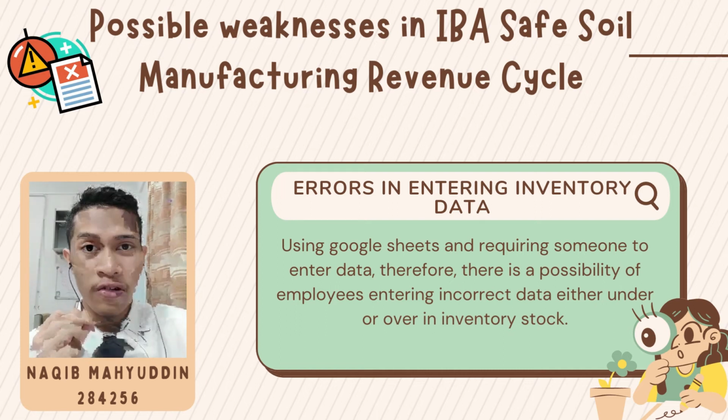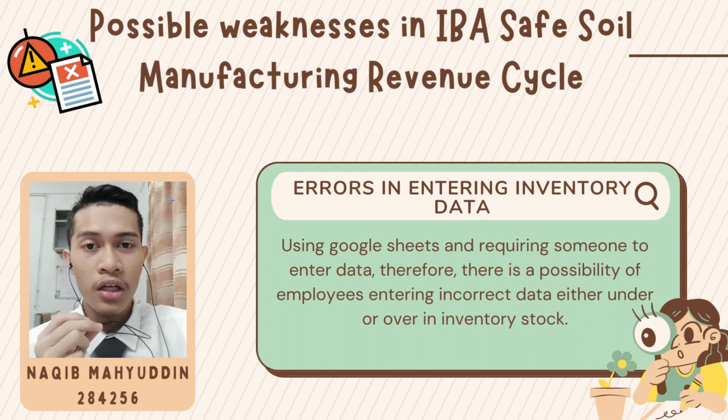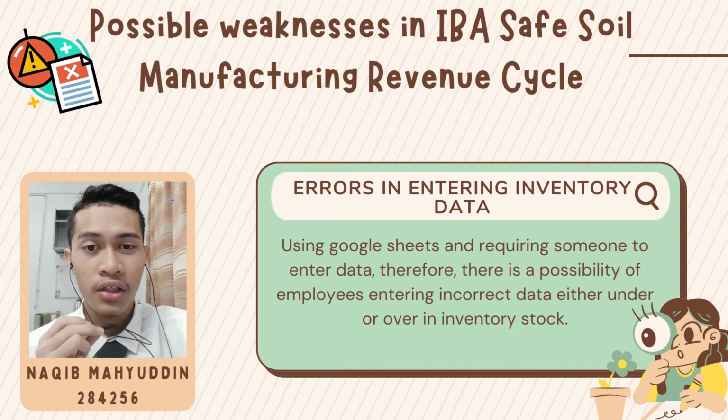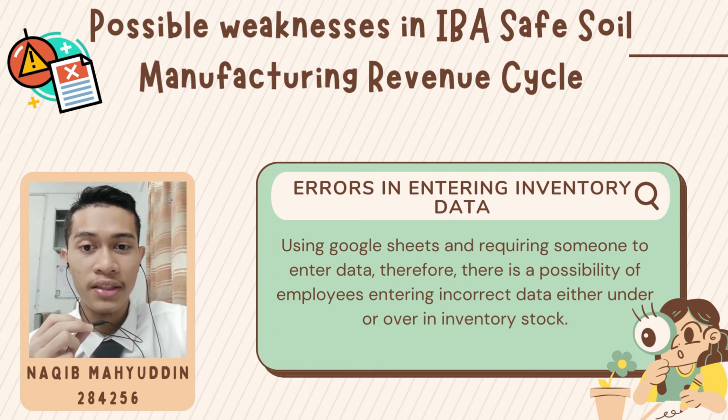Soil Manufacturing Sendirian Berhad. The first one is error in entering inventory data. Employees may enter information or data improperly. IBASF Soil Manufacturing Sendirian Berhad, which uses the Google Sheet application to fill in data, may have a probability of filling in incorrect data, which can cause inaccuracy in the company's financial statement. Furthermore, errors in the financial statement may result in feeble judgment and a complicated tax situation.